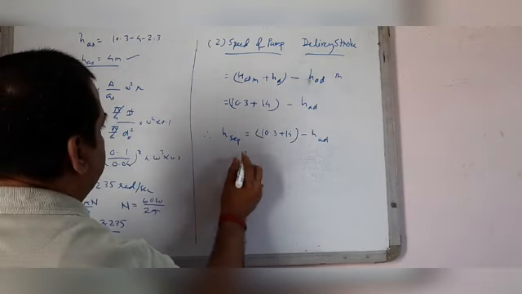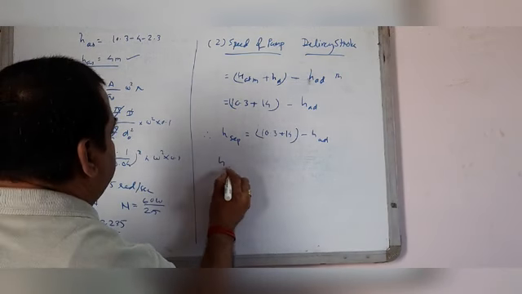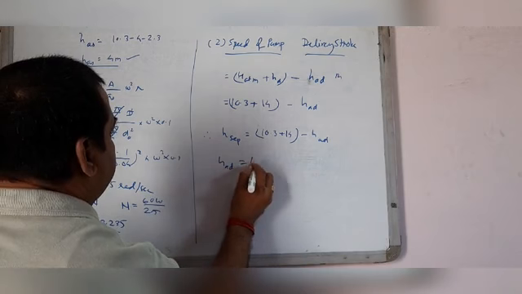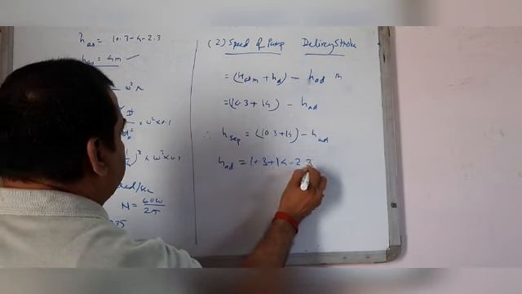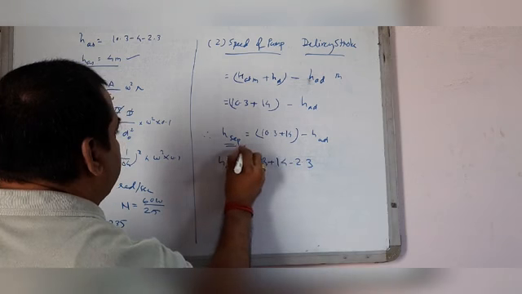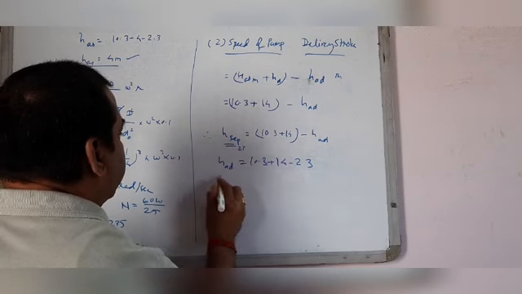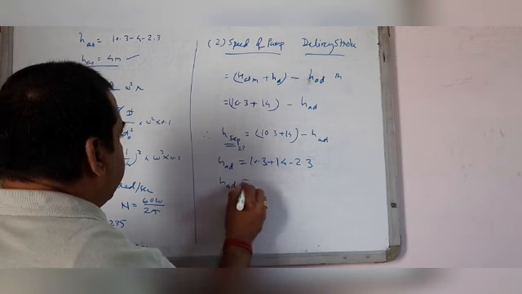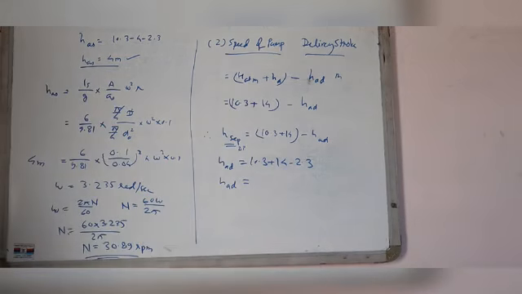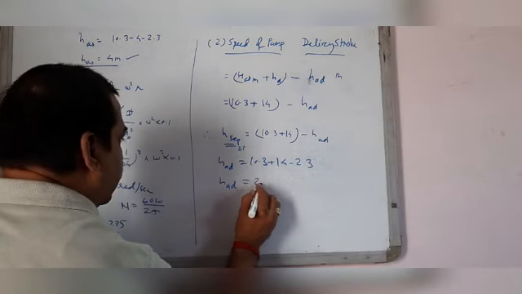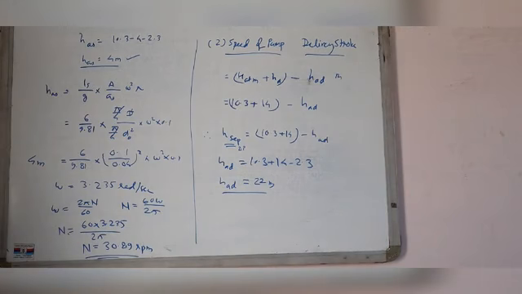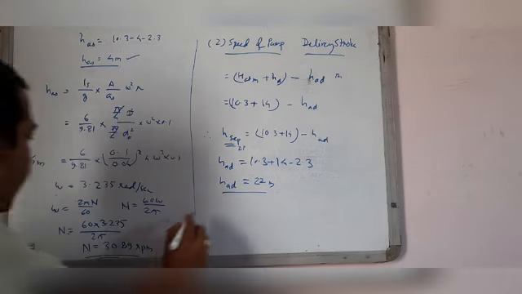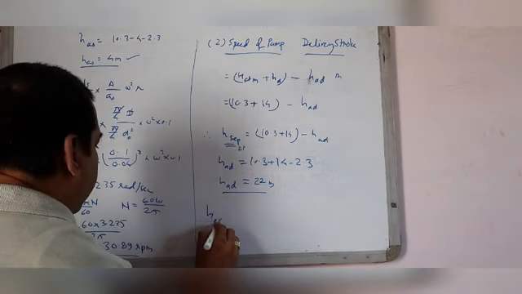H separation is given as 2.3. So HAD equals 10.3 plus 14 minus 2.3. So here HAD is equal to 22 meter.